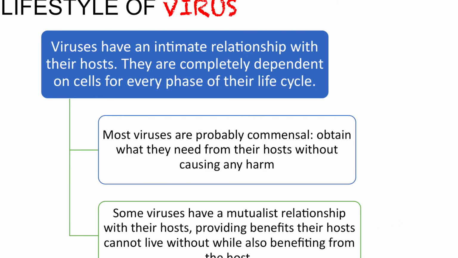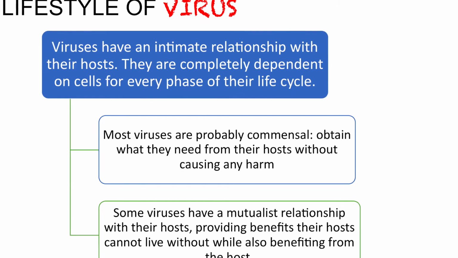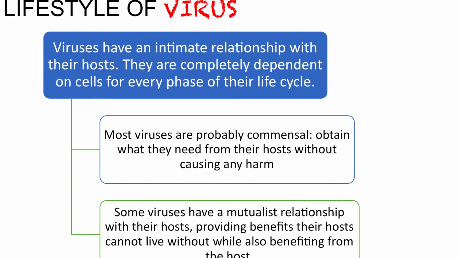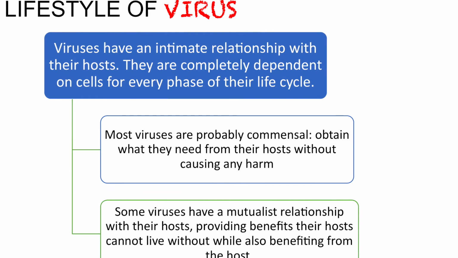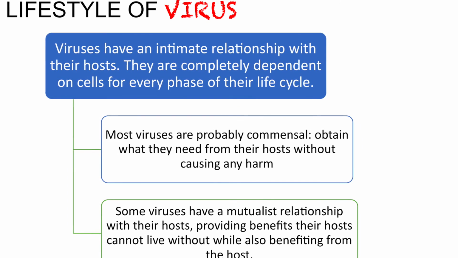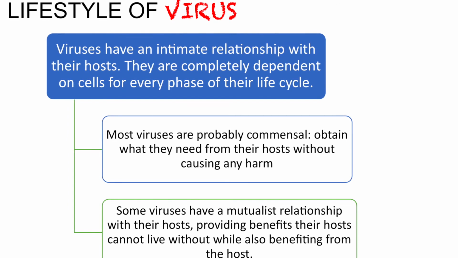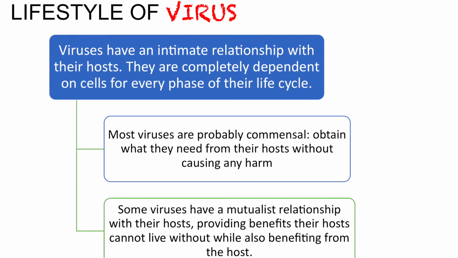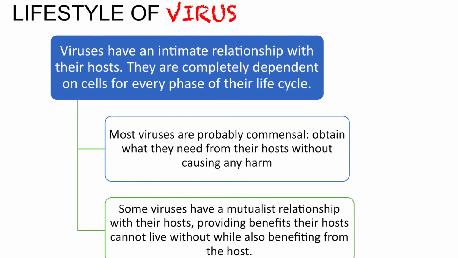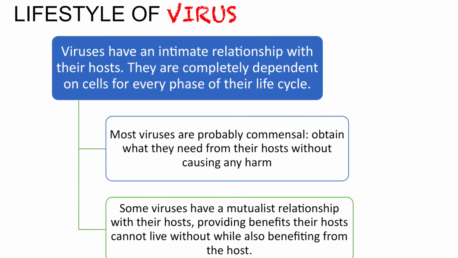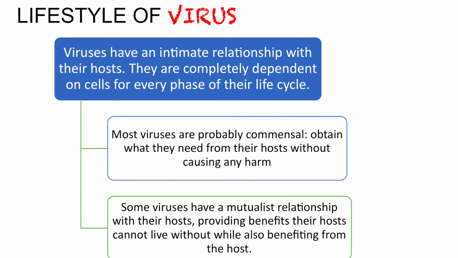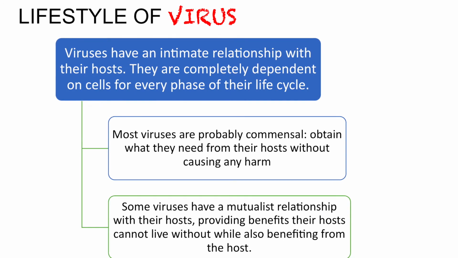Lifestyle of virus. Viruses have an intimate relationship with their host. They are completely dependent on cells for every phase of their life cycle. Most viruses are probably commensal, meaning that they obtain what they need from their host without causing any harm. Some viruses have a mutualist relationship with their host, providing a benefit their host cannot live without, while also benefiting from the host. A stable relationship between a host and a virus is one in which the virus is able to use the host cells while causing as little harm to the host as possible.